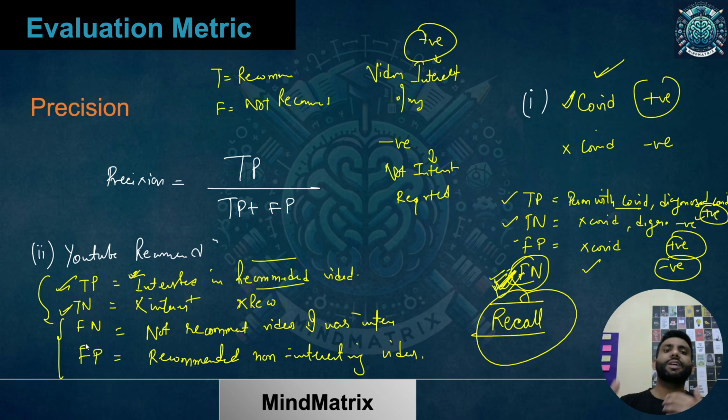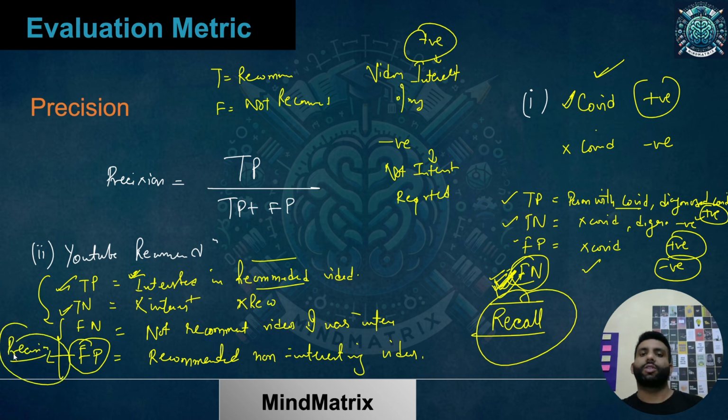Which one is a big issue? The second one, because if I'm not getting suggested videos, it's okay. I'll get some exploratory videos and just serve that, no issue. But if I'm getting videos I don't want, that means the YouTube recommendation is not working well. So over here false positive becomes more important. That means precision.